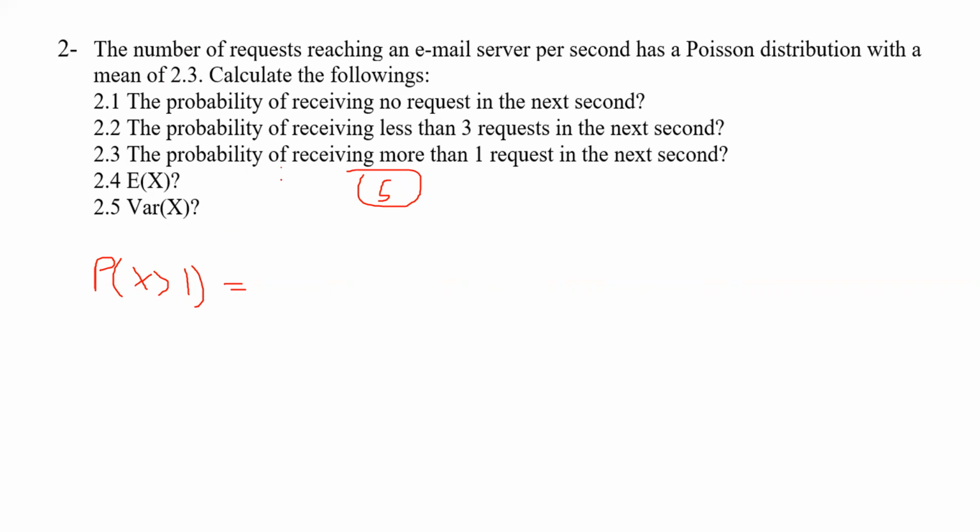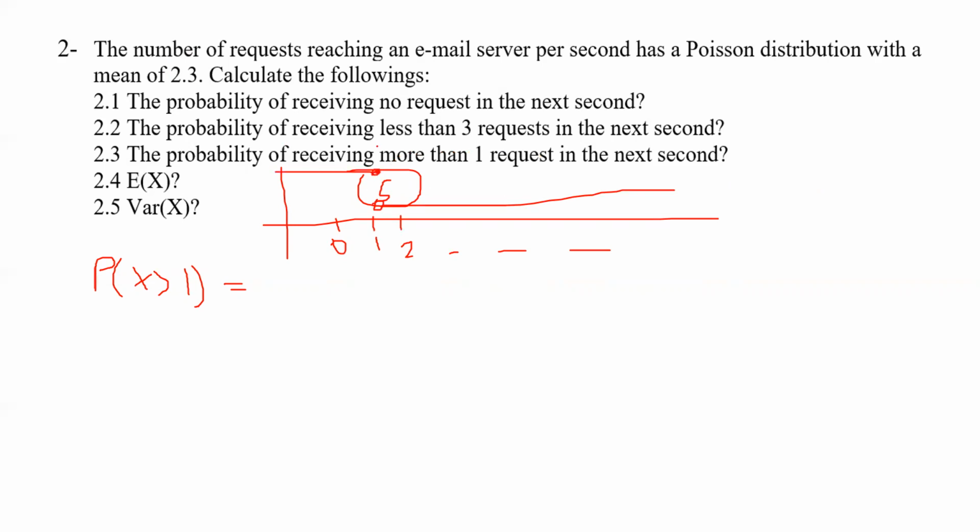So what to do? 0, 1, 2, and goes to infinity. So for each point, it's not possible to calculate it infinite times. So what I can do is that now we are asking you about more than 1, consider it less than 1, and calculate the complement of that. That's easy. So 1 minus,